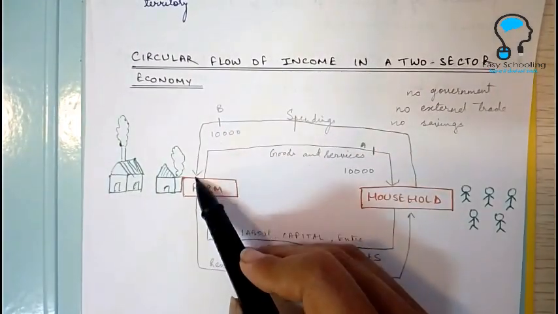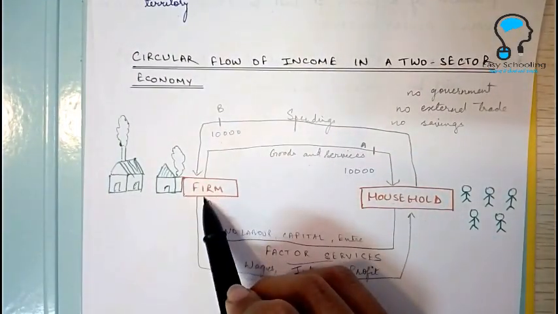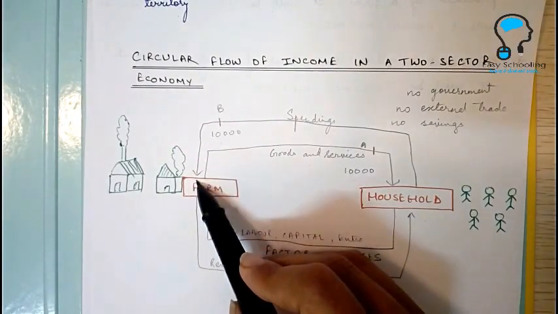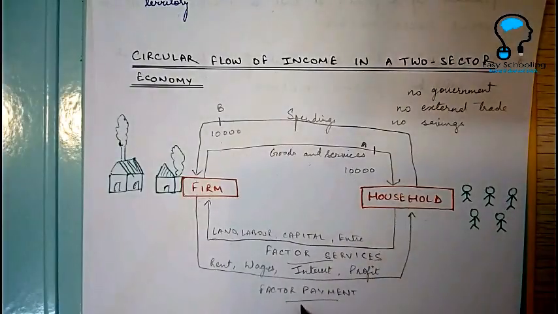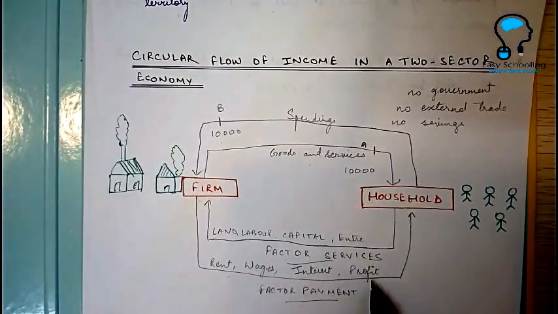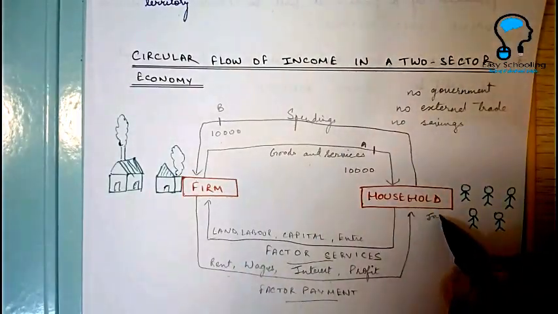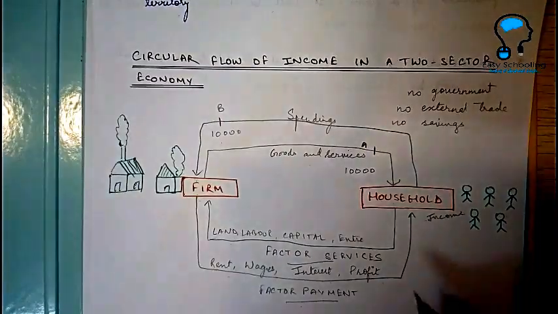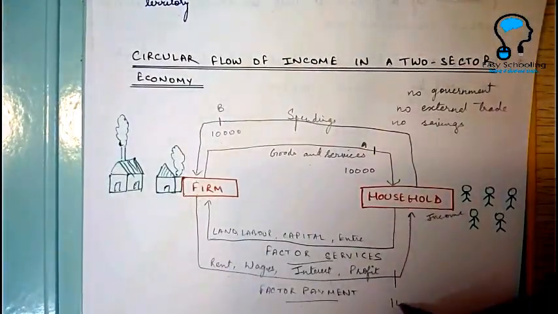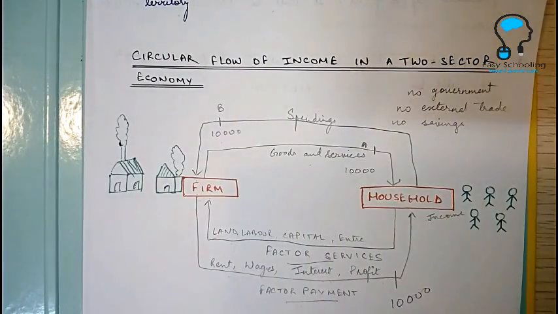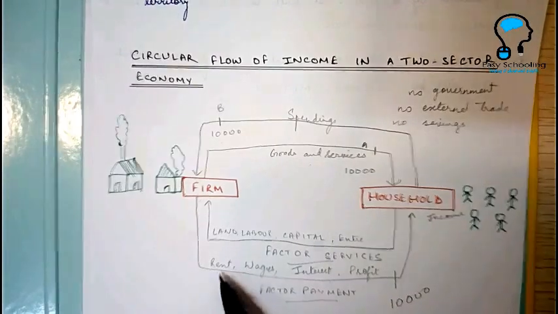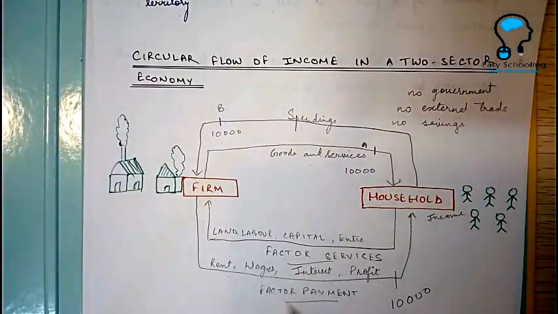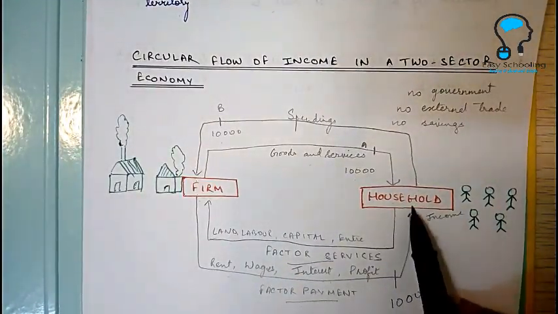Now this 10,000 again is the revenue of the firm. With the help of this revenue that the firm is earning, the firm is going to make payments to the household. The factor payment, the rent, wages, interest and profit. This is going to be the household's income. So the income of household is again 10,000. Why? Because the firm is earning 10,000 and it has to distribute all of it in the form of factor payment, which is going to be an income for the household.